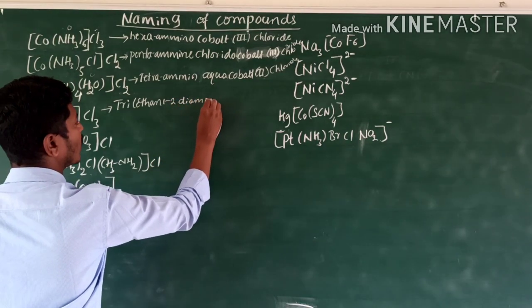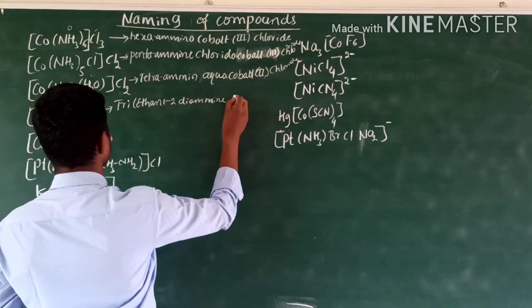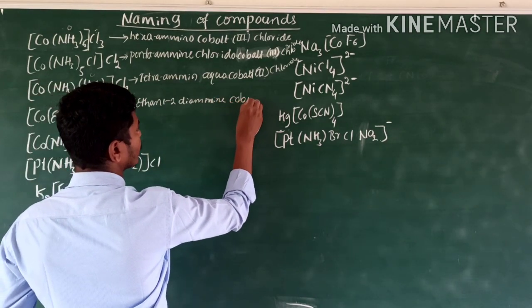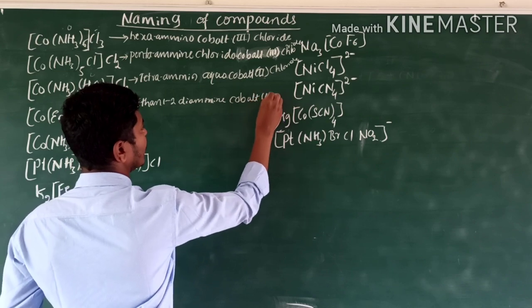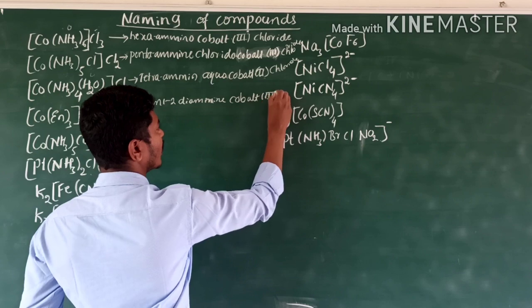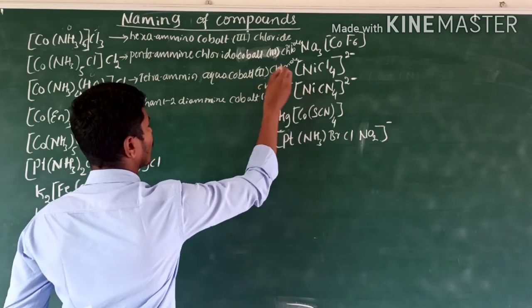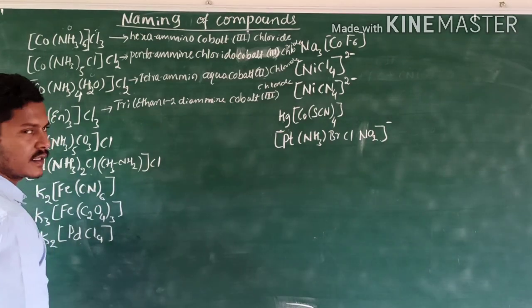Cobalt, oxidation state is 3. Cobalt 3 chloride, like that.